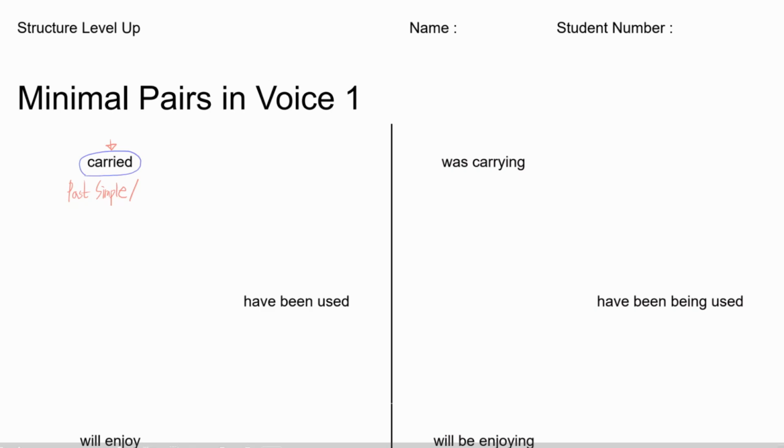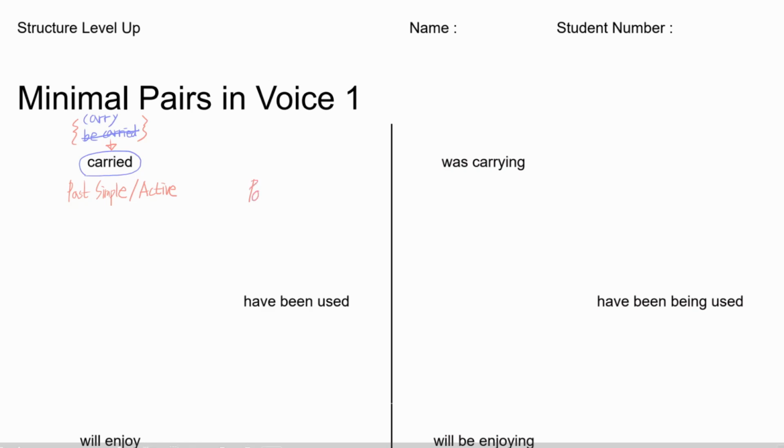To look into that, we're gonna think about it this way. Did we put carry in the tense, or did we put be carried, the BPP form, in the tense? Yes, of course we put carry in the form, so it should be active voice, right? So what we want to do here is we're going to make a minimal pair of carried.